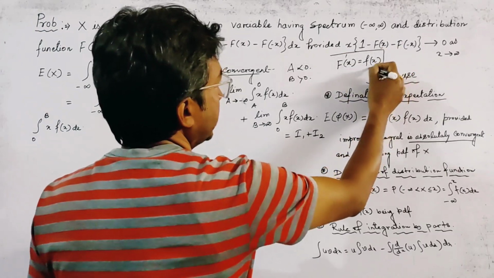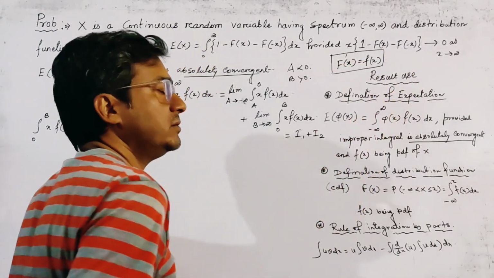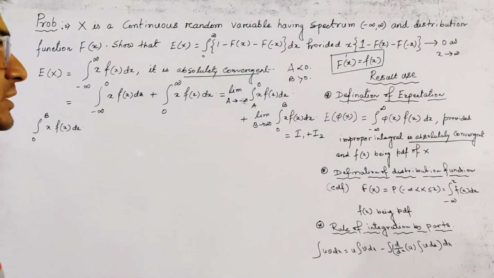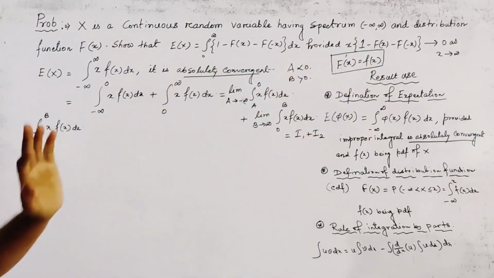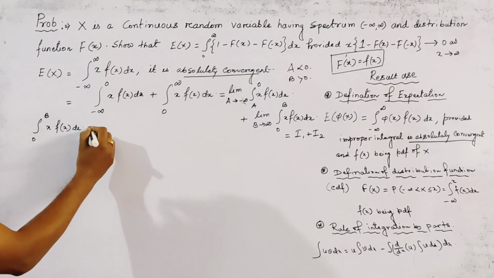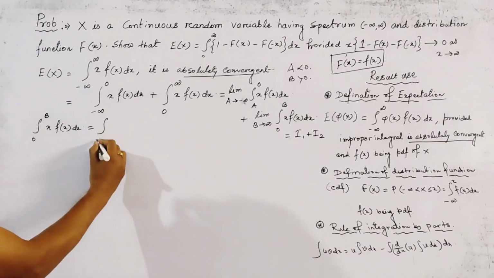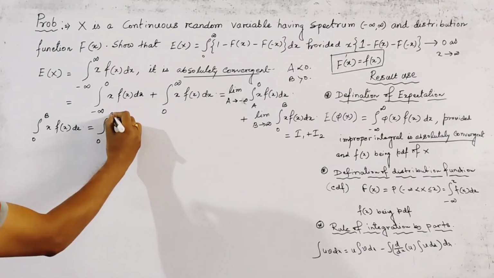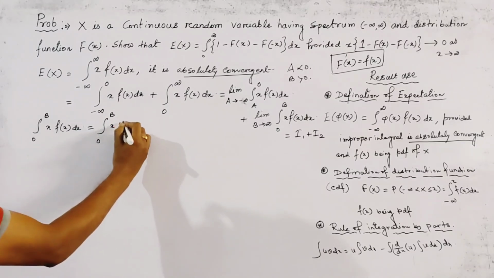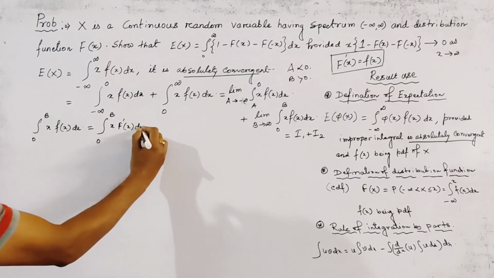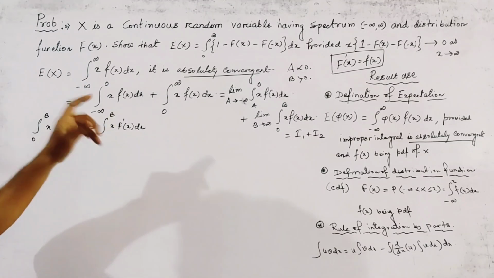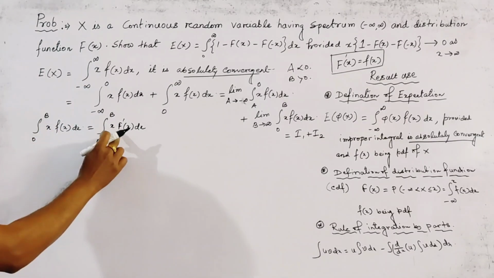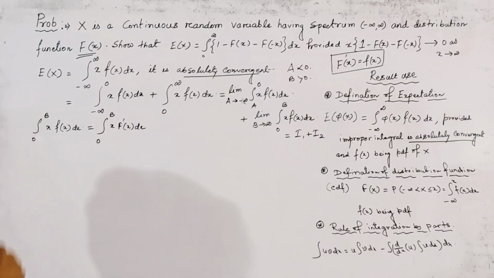This is a very important relation of CDF and PDF: the derivative of the CDF is the PDF. So we write the integral from 0 to b of x F'(x) dx, because f(x) is equal to capital F dash x, where capital F(x) is the distribution function.